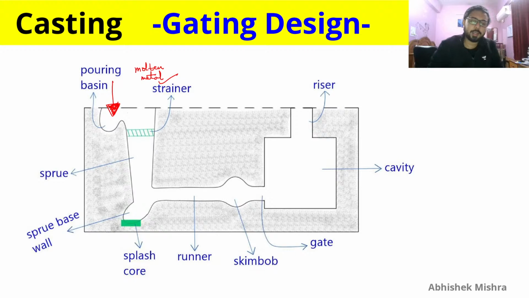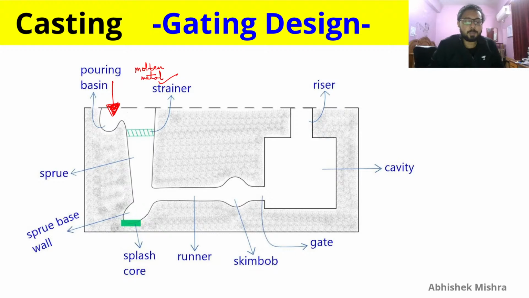is just cleaning it, and then it is going inside this sprue, which is a vertical channel, and then the sprue base well, so that it smoothly flows into the runner. Splash core is there to make less erosion, because there very high velocity molten metal will collide, and skim bob is there to take the light and heavy impurities so that they do not get into the primary cavity where your molten metal will be solidifying to get the primary casting.